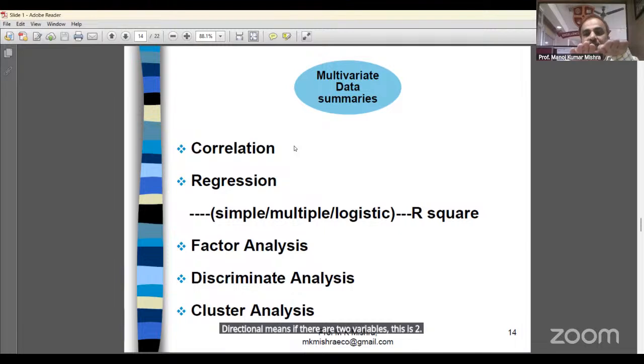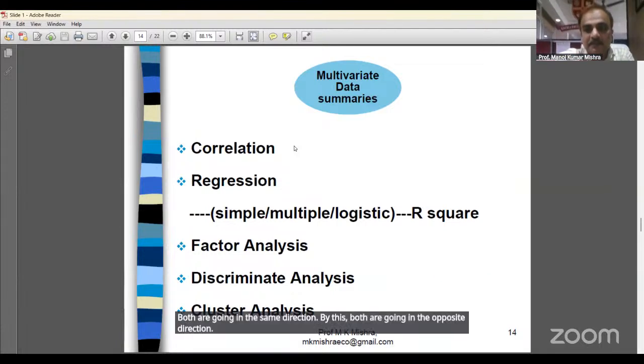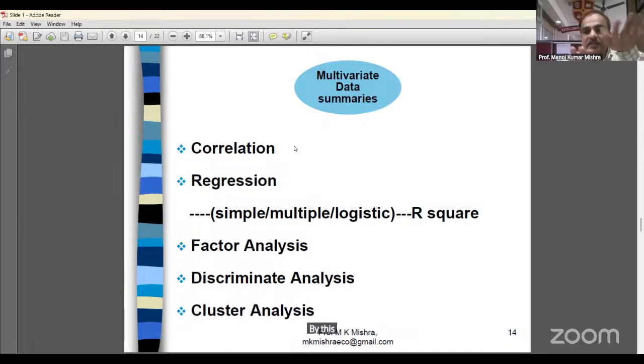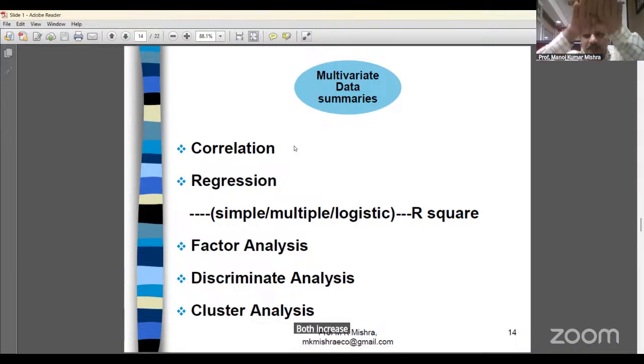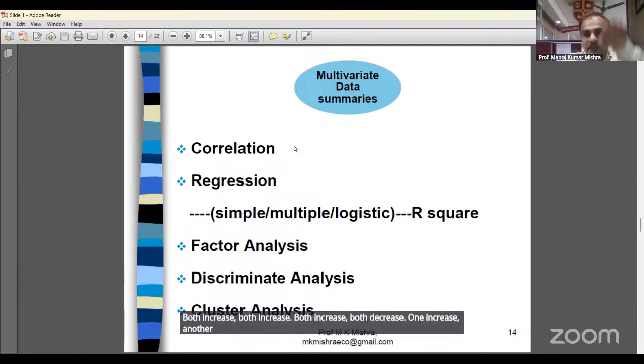one is increasing, another is also increasing, both are going in the same direction. Or both are going in the opposite direction, like price and demand. Both going in the opposite direction is negative correlation, and both going in the same direction is positive correlation. Both increase, both decrease; or one increases, another decreases, one decreases, another increases.